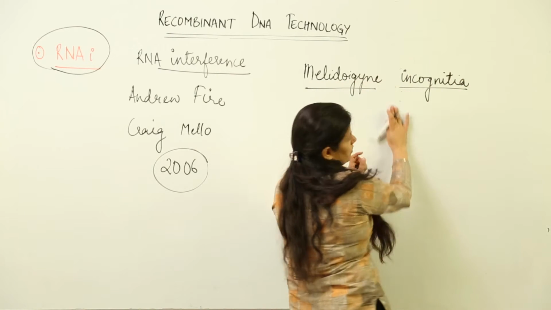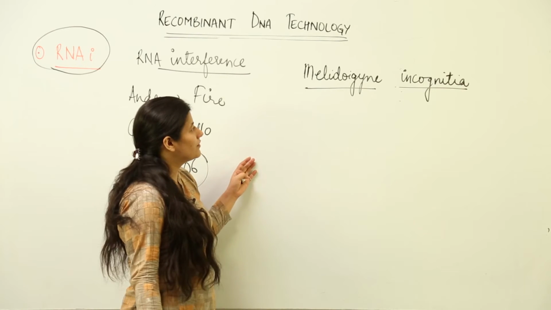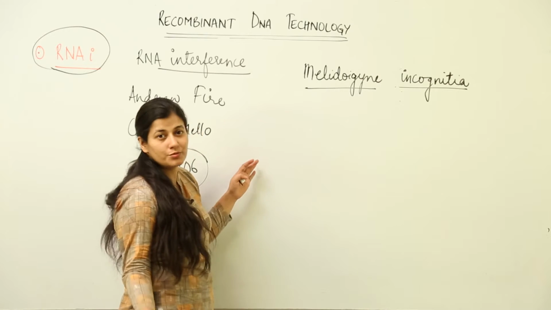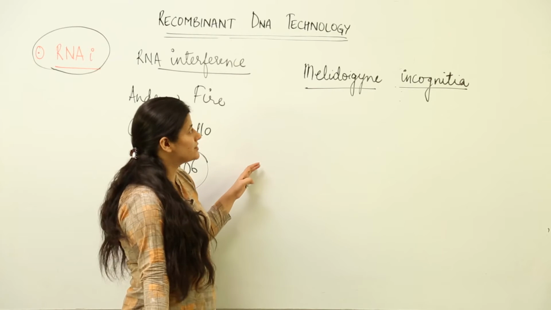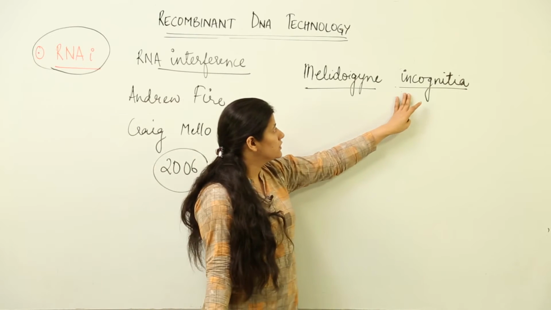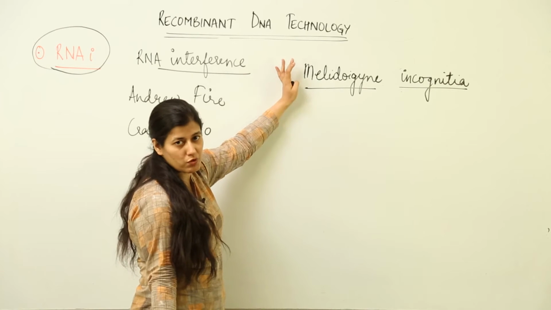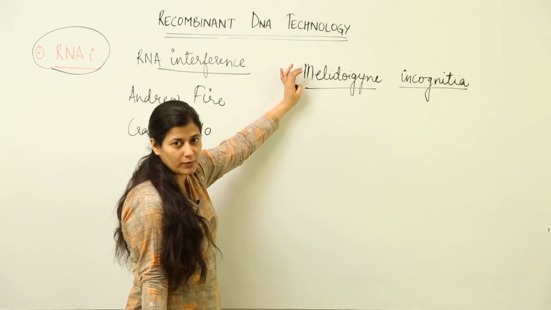Now you know tobacco has a pretty economic importance because it is used for making cigarettes, though that causes a lot of cases of lung cancer. But this particular nematode was infecting the roots of the tobacco plant.